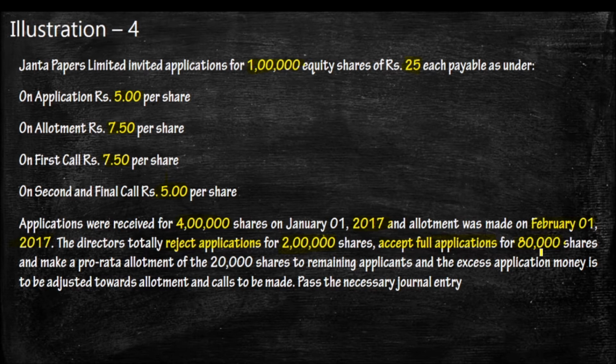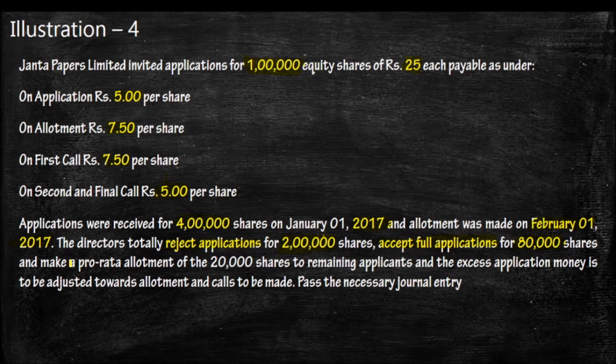What we required is 1 lakh shares; the amount for 1 lakh shares is required. Out of 1 lakh, 80,000 is collected by giving full shares to the applicants who applied for 80,000 shares. The company gave 80,000. So from 4 lakh, 2 lakh rejected, and from the remaining 2 lakh, 80,000 is given as fully paid up. And what is remaining? 1,20,000 applications are remaining.